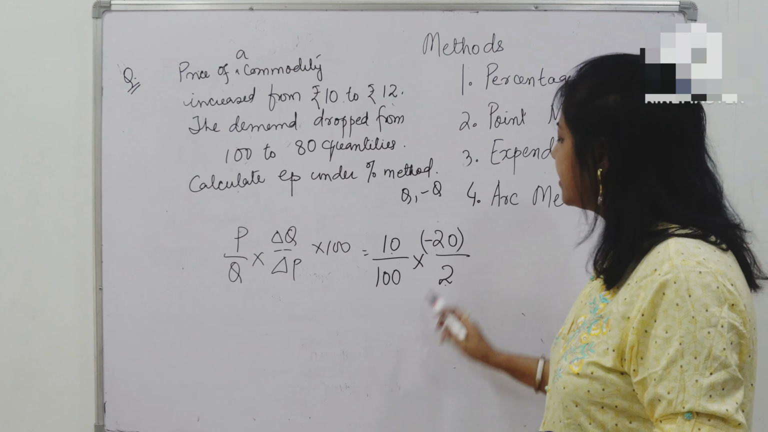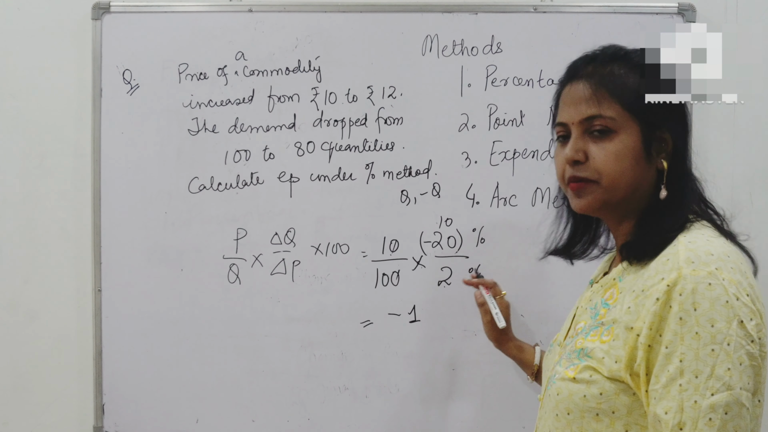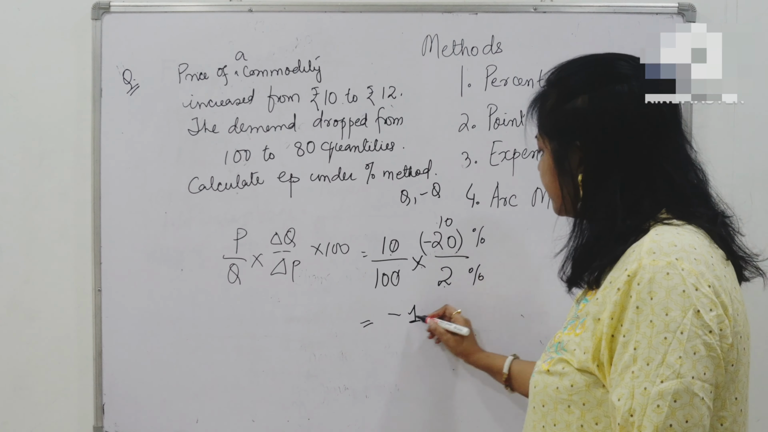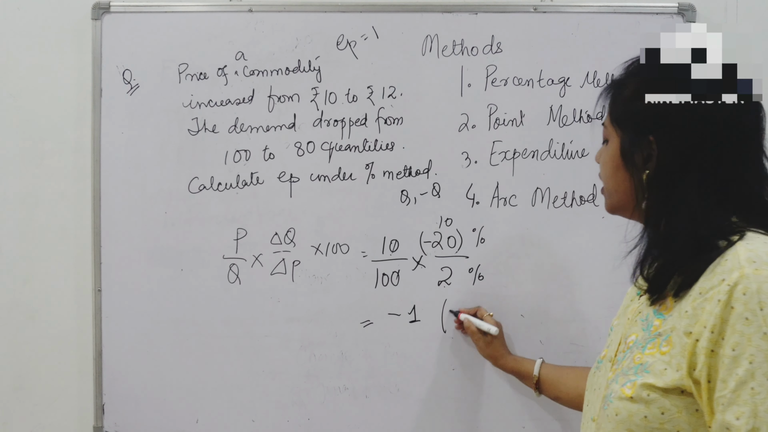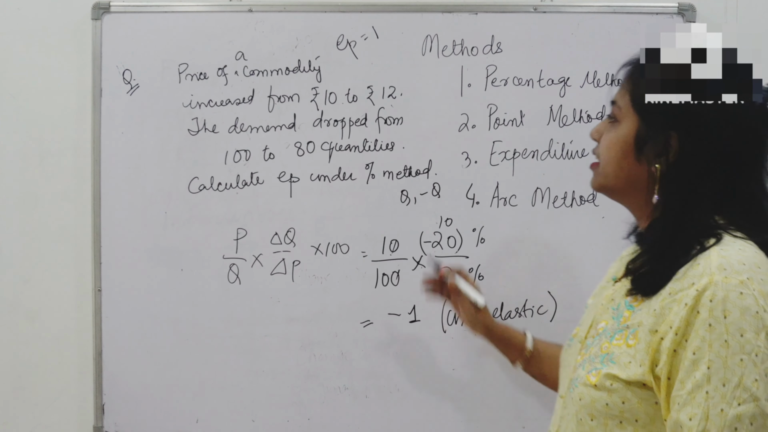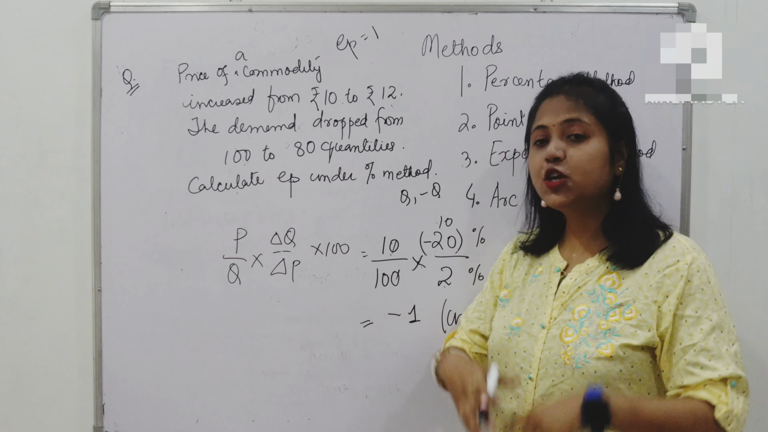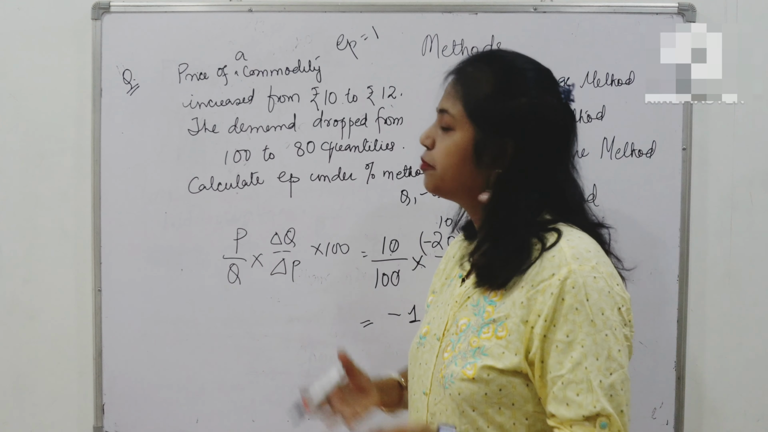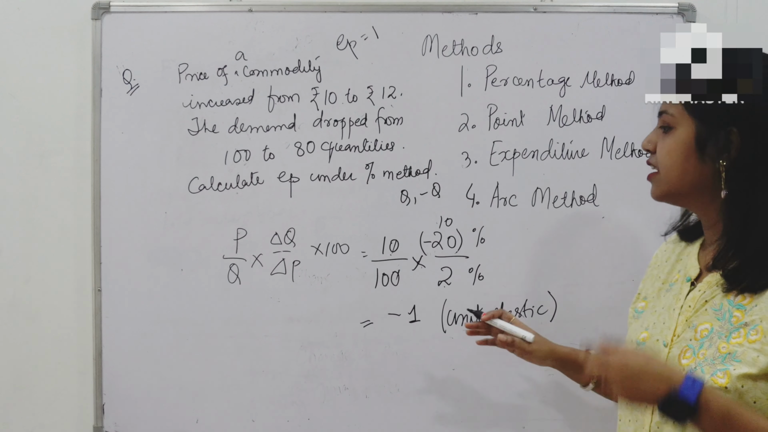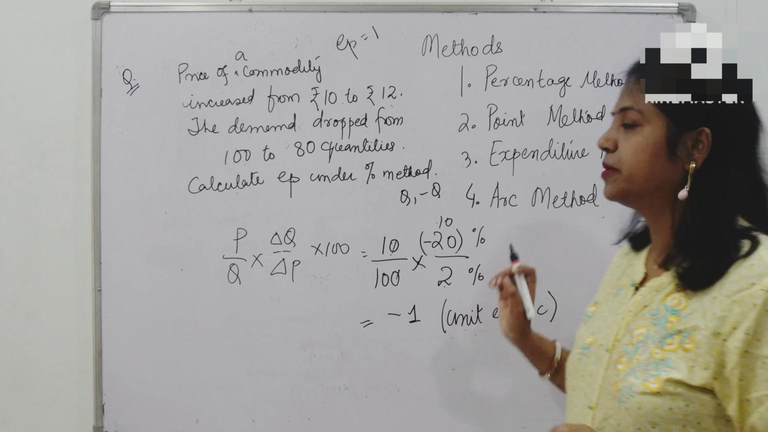Okay. So now friends, let's equate and find out what is the answer. It is 100 percent. So if you ignore this percentage and cancel it, you get minus 1. So what is minus 1? When we interpret the results of price elasticity, we ignore the sign. And I told you when the elasticity is equal to 1, we call it unit elasticity, or elasticity is unitary, unit elastic. Okay. So that means this product has equal responsiveness to change in price. If price increases by 20%, the demand also changes by 20%. Okay. So friends, this is how we interpret the results under the percentage method.